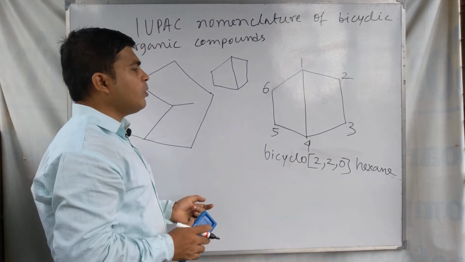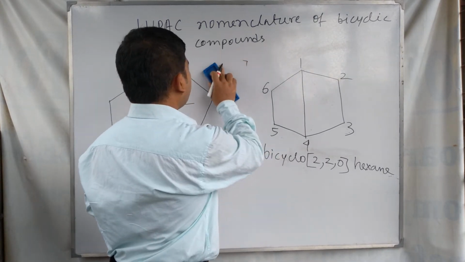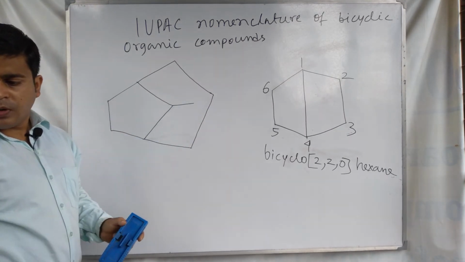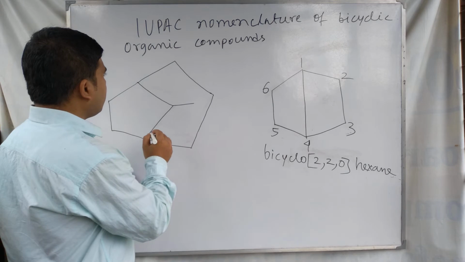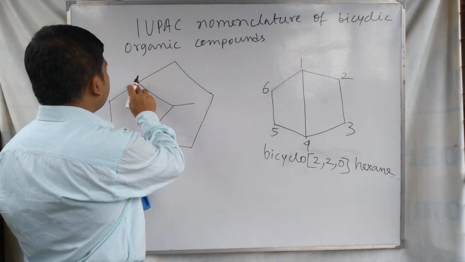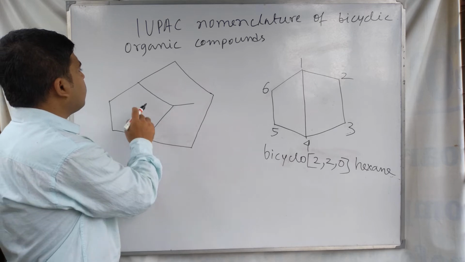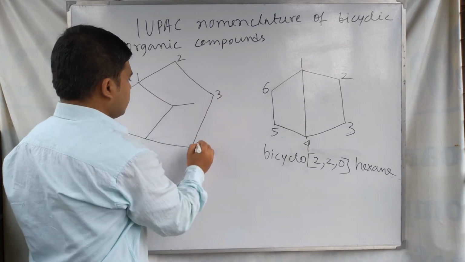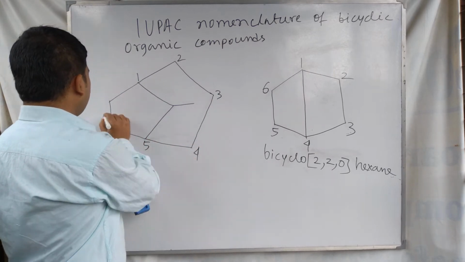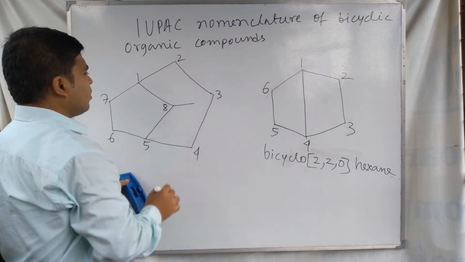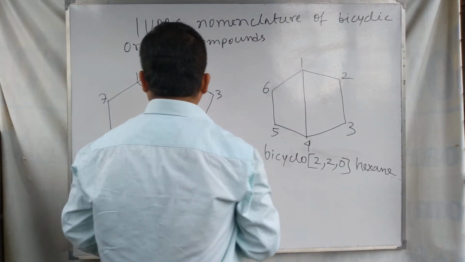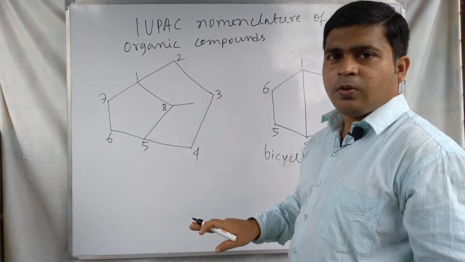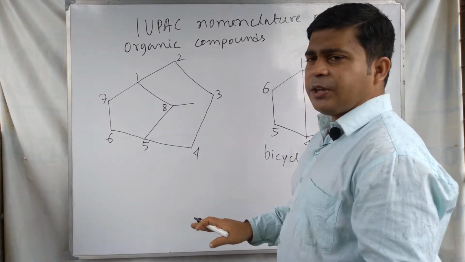So this is the IUPAC name of this bicyclic compound. Now for the next bicyclic compound, these two are the bridgehead carbons, this one and this one. We number the larger bridge first. So 1 2 3 4 5 6 7 and 8. So 8 carbons are present here, and the 8 carbons are numbered as 1 2 3 4 5 6 7 and 8. In this way we have to number this bicyclic compound.